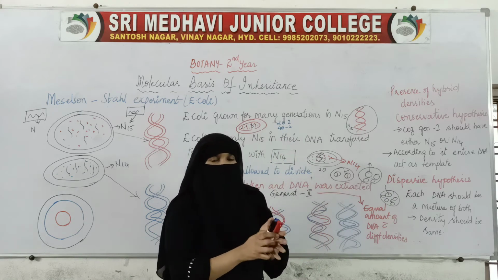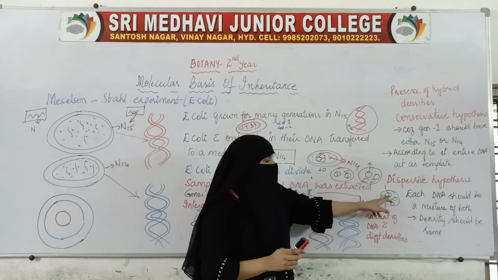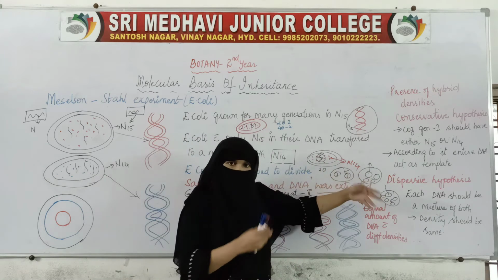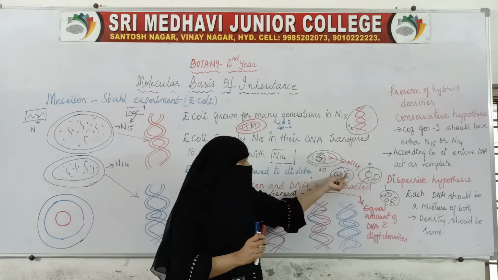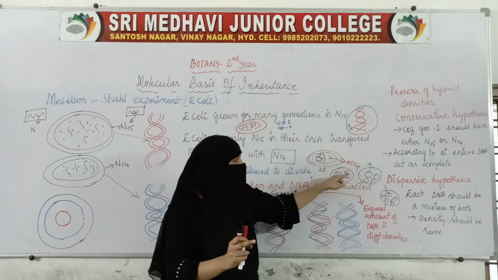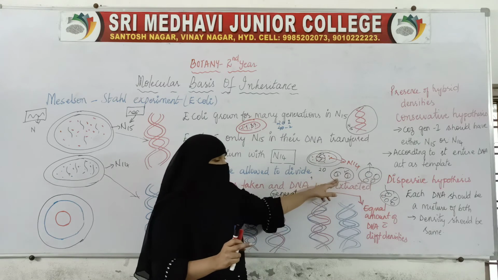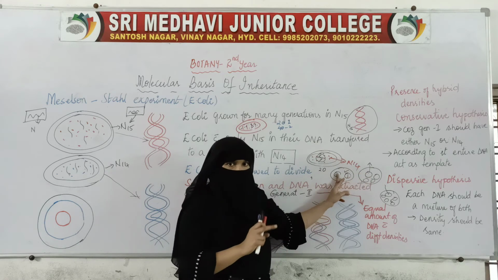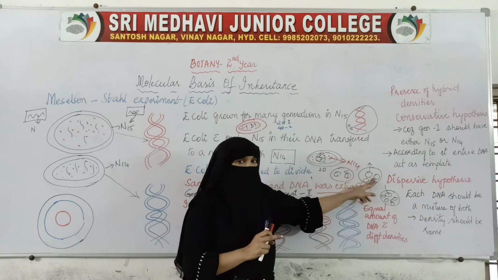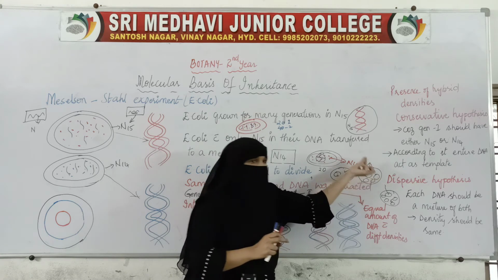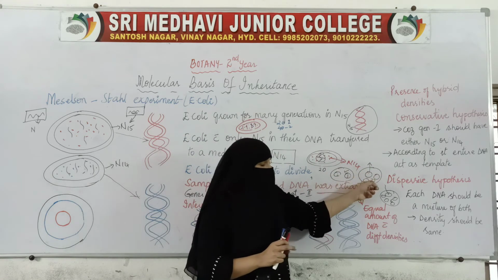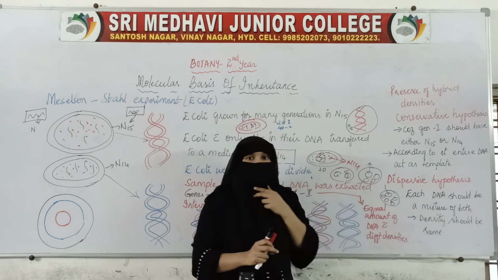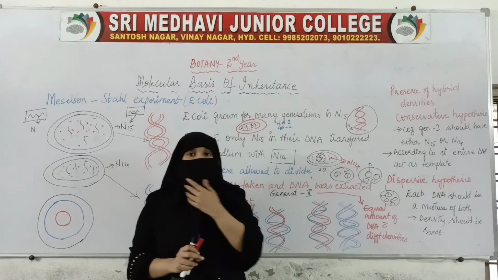At every interval, after every generation, we were taking one sample from them. E. coli were allowed to do cell division, and after every generation we were collecting the samples. Here after one generation 2 were there, so we collected 1. Then again this cell divided and produced the second generation. We took 1 sample from the second generation. Then the others were allowed to divide, and we got the third generation. We took a sample from the third generation. So like this we have taken the samples.